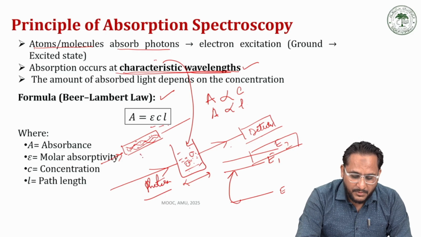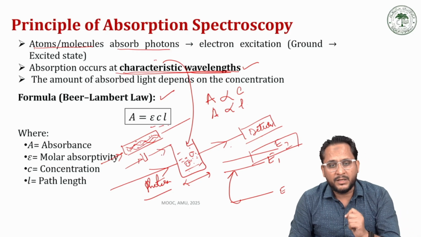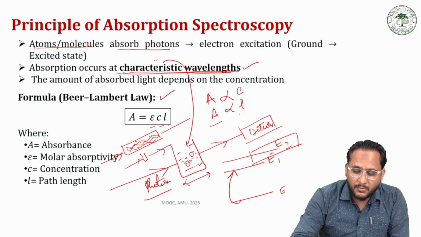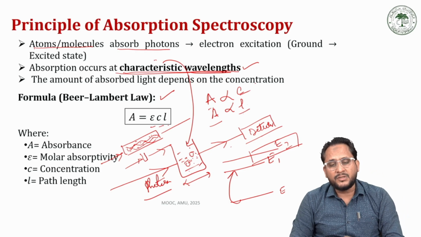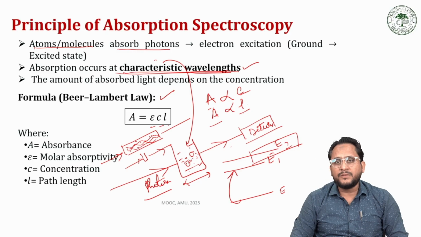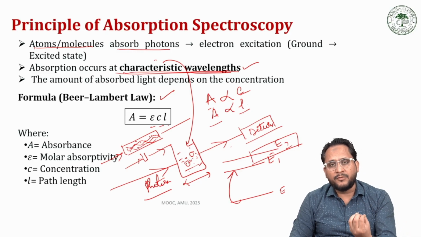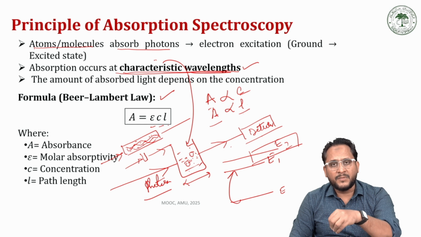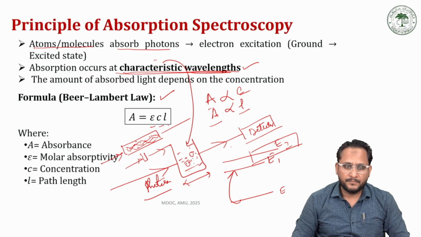While if we have a sample tube which is very thin, the level of absorption would be very small, and therefore absorption is directly proportional to the path length. It is also proportional to the concentration. The higher the concentration of the sample, the higher the number of atoms and molecules present, and the higher the number of molecules and atoms present, there will be more interaction, resulting in more absorption.